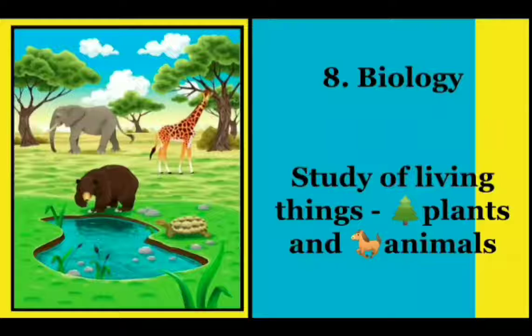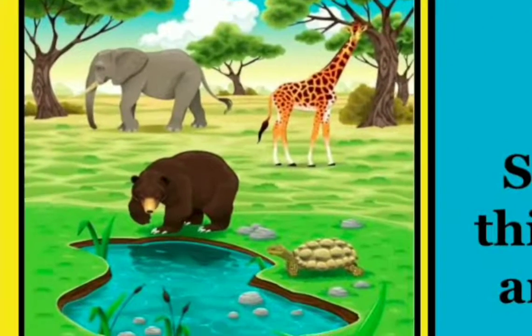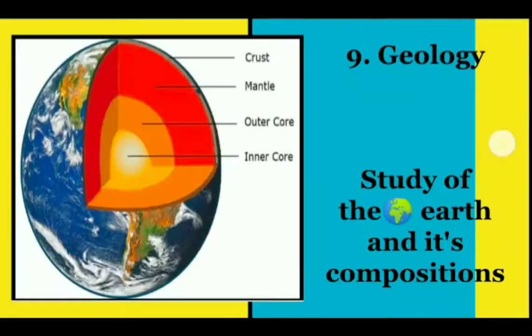The next number is biology. Biology is the study of living things like plants and animals. You can see in this picture, zoom and have a look. Nature is there, plants are there, and animals are also there. So the next number is geology. What is geology? Geology is a study of earth and its composition.